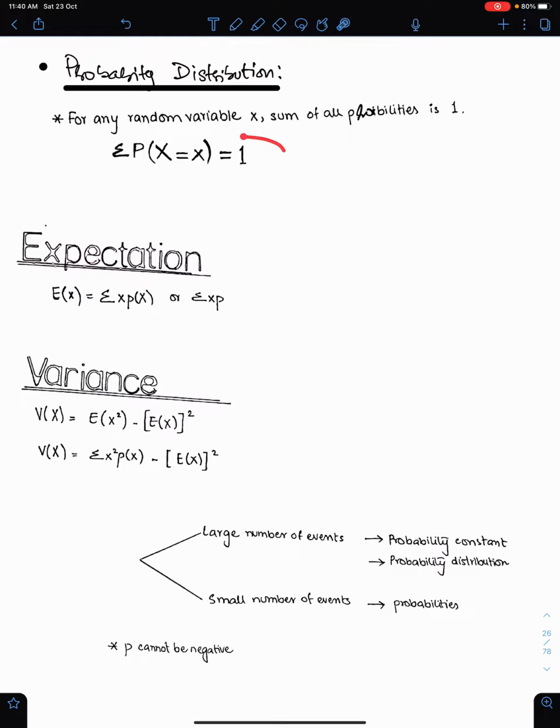Sum of all probabilities is always 1. And this is the formula of the expectation: sigma x px, or you can simply write this as sigma xp.